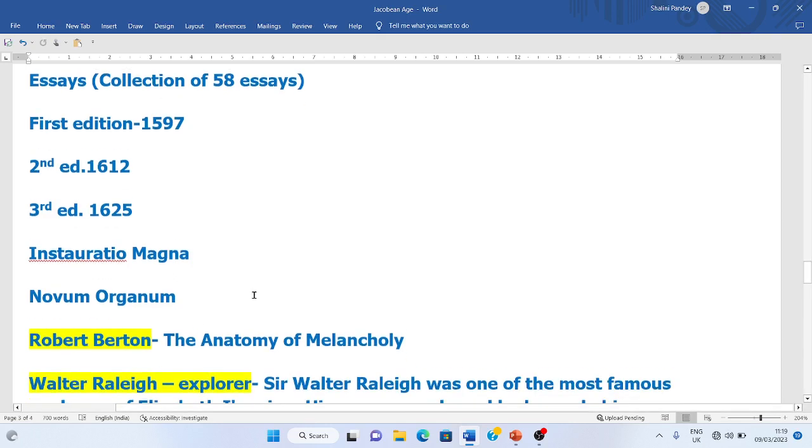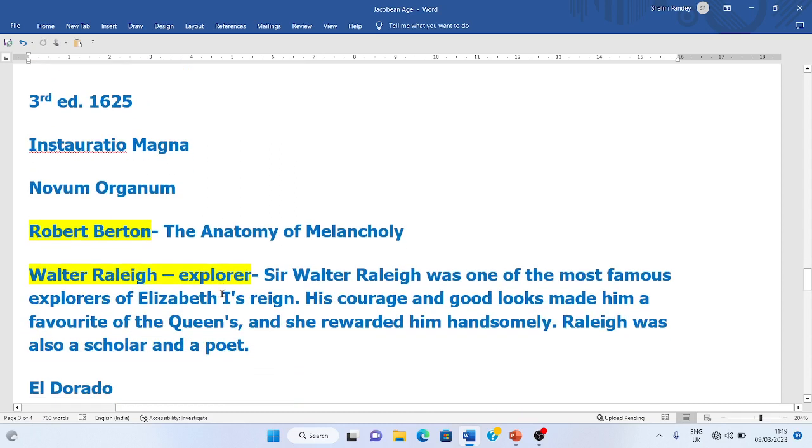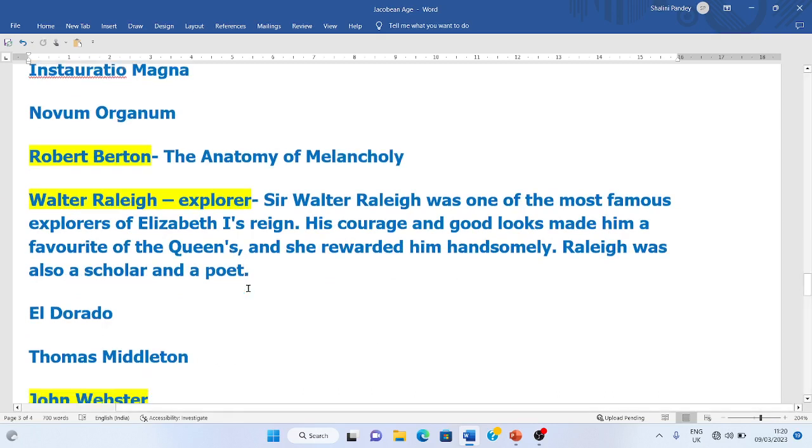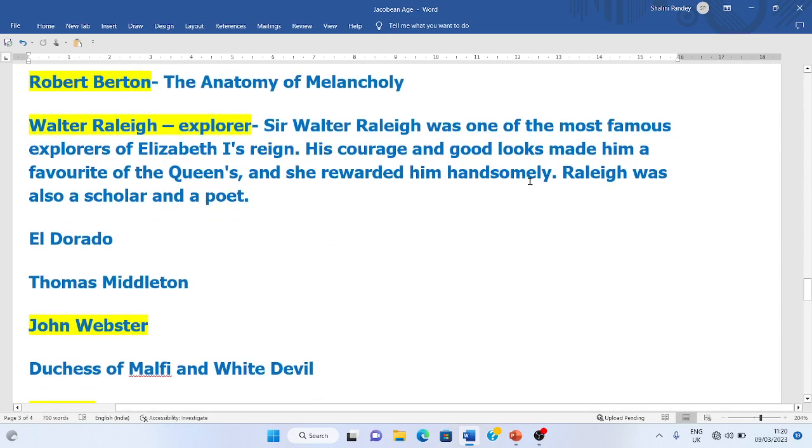Now we will discuss an important person, Walter Raleigh. Sir Walter Raleigh was one of the most famous explorers of Queen Elizabeth I's reign, and his courage and good looks made him a favorite of the Queen, who rewarded him handsomely. Raleigh was also a scholar and poet. He wrote some important works, and his famous work is El Dorado.